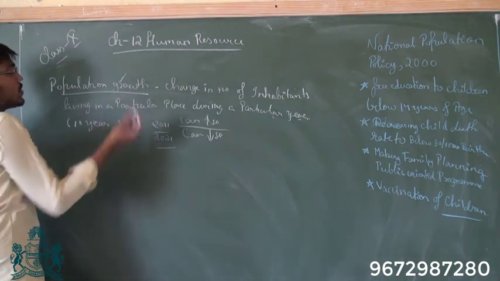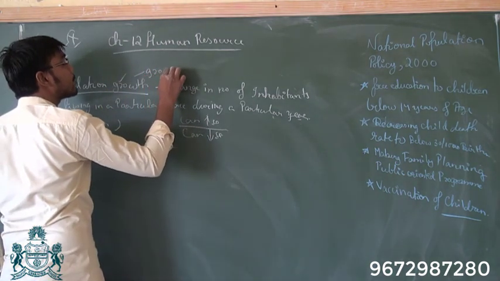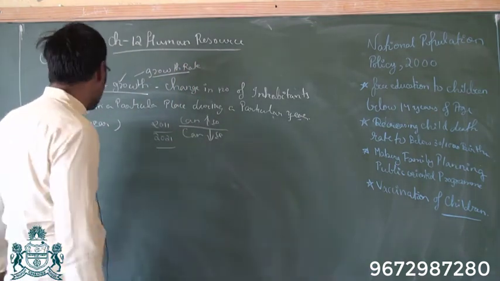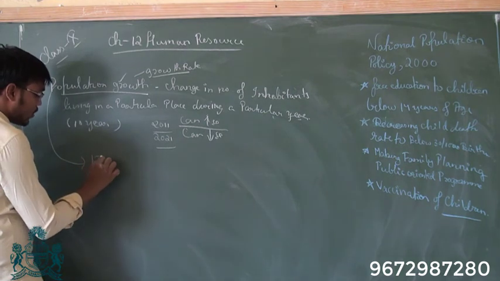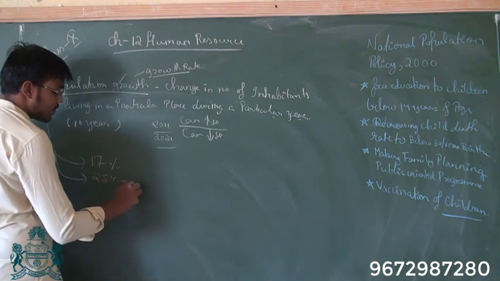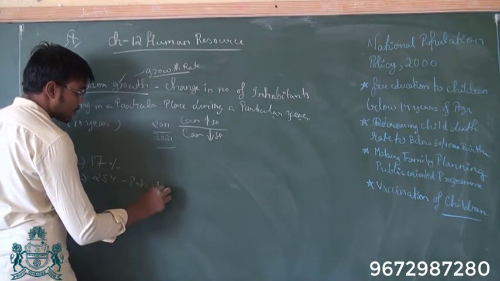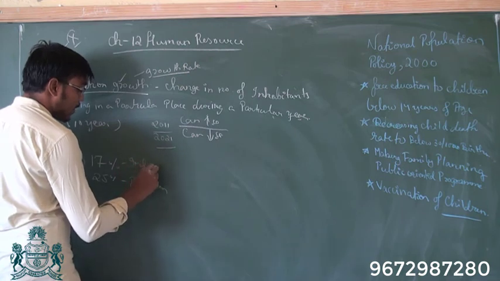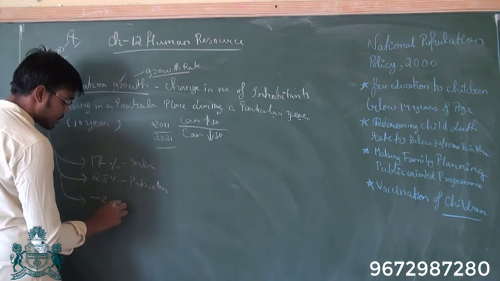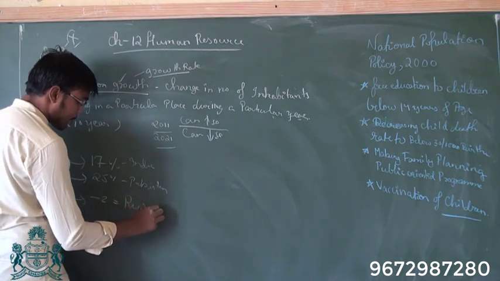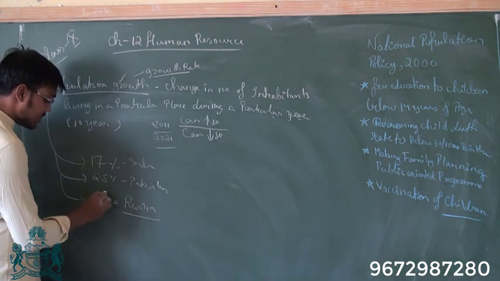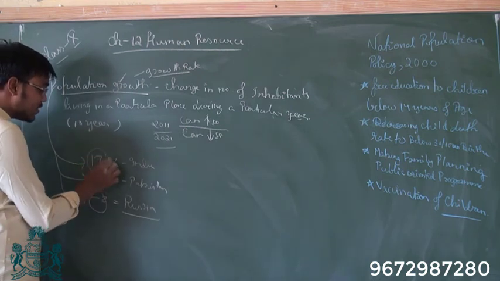Now we get to know about this growth through the growth rate. We learn whether the population has increased or decreased through the growth rate. The population growth rate of India is around 17%. For Pakistan it is around 25%. For Russia it is -2, which means that in Russia the population is decreasing. In India it is +17.